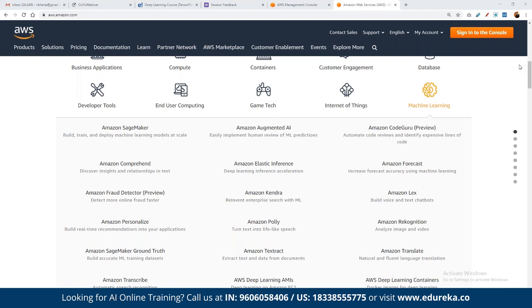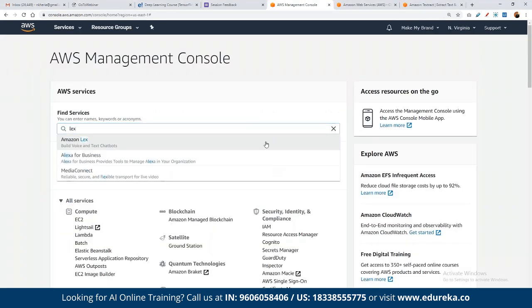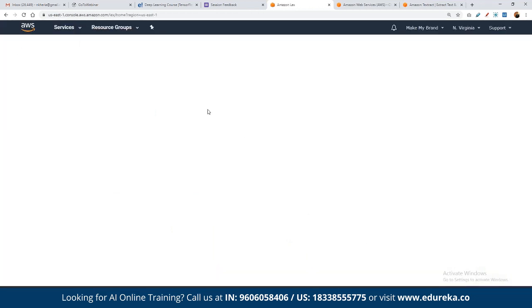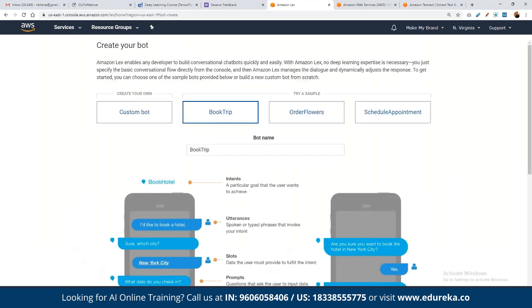Now, let's go ahead and see the implementation of Lex. So we can open up Lex. Using Lex, we can create a small chatbot based system. Here we have to click on get started, and in here we have multiple templates that we can choose from. So if we are looking to create a chatbot for a travel based website,